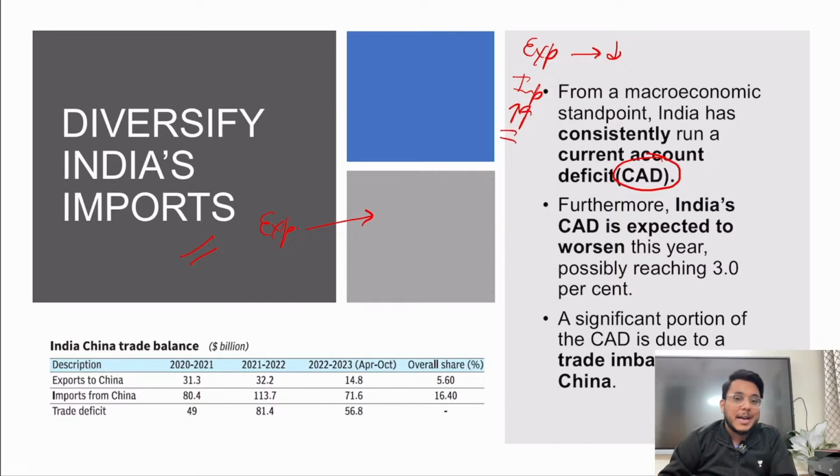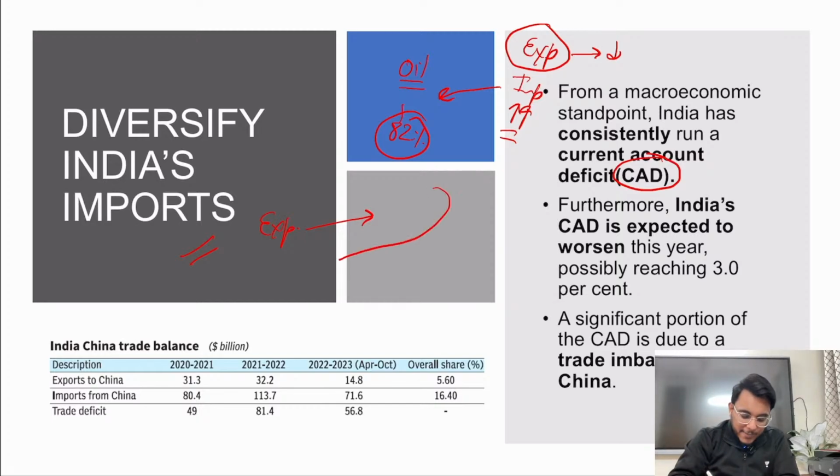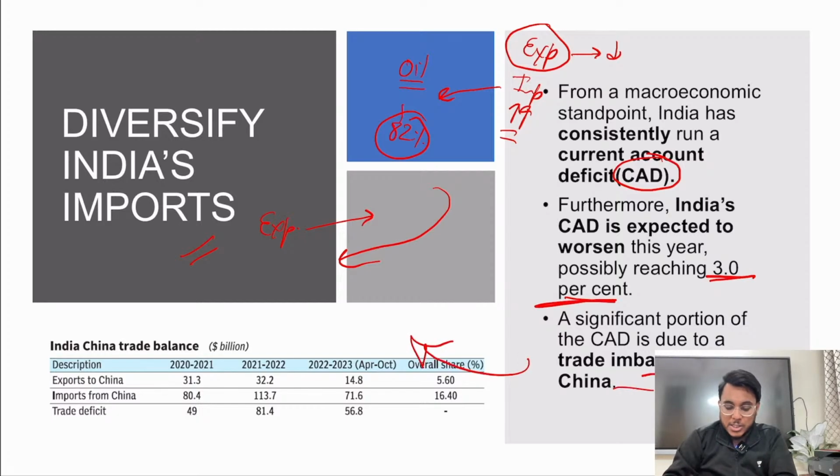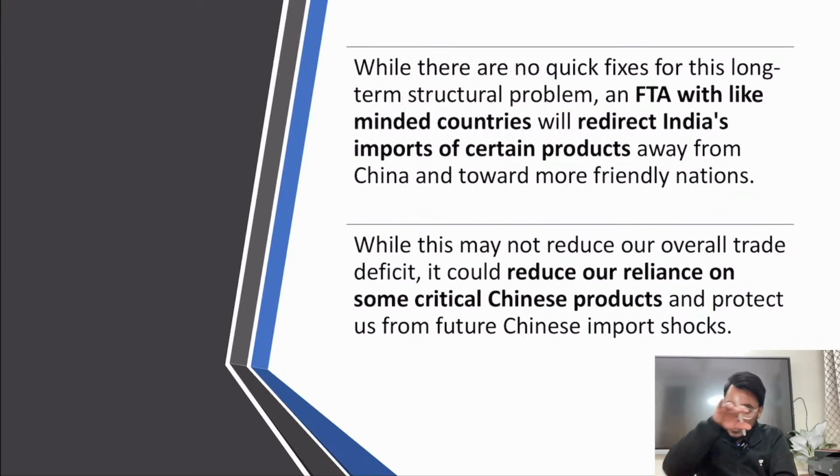Now, when we talk about India, India is a major importer of crude oil. 82% of our oil demands are met by imports, so here we have to give the forex. Therefore, the only way to reduce our current account deficit is by increasing the exports, and by signing the FTAs India's exports will increase and the current account deficit will come down. This year it is expected that India's current account deficit will be around 3%, and the trade imbalance with China is huge.